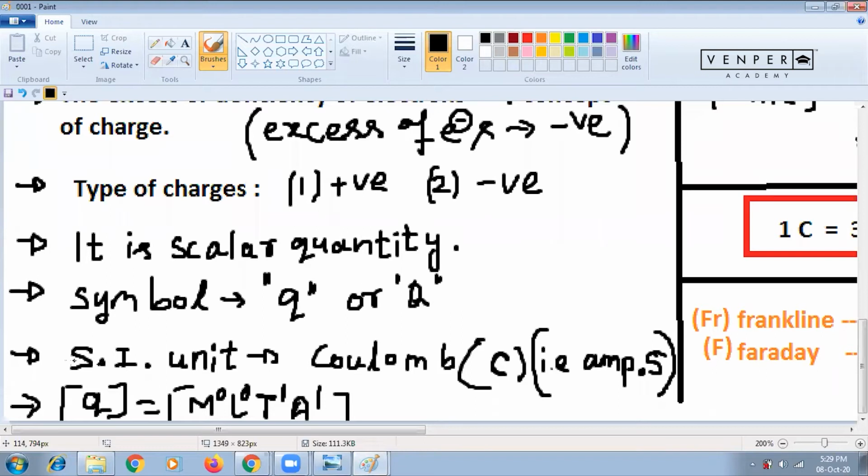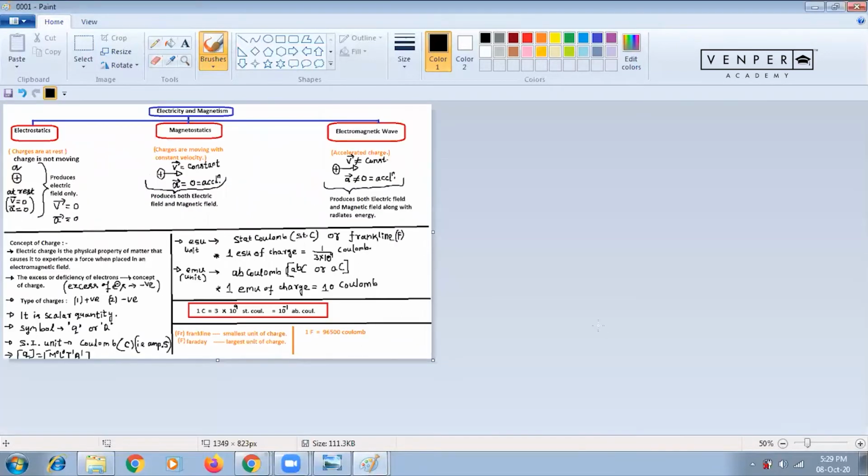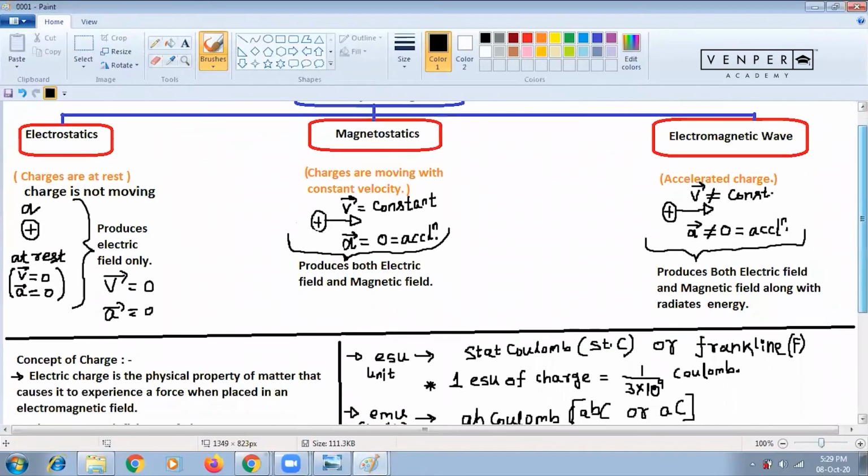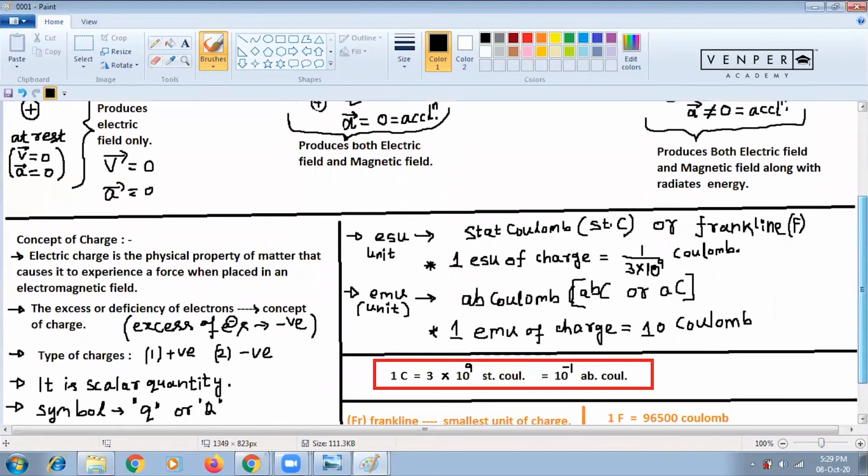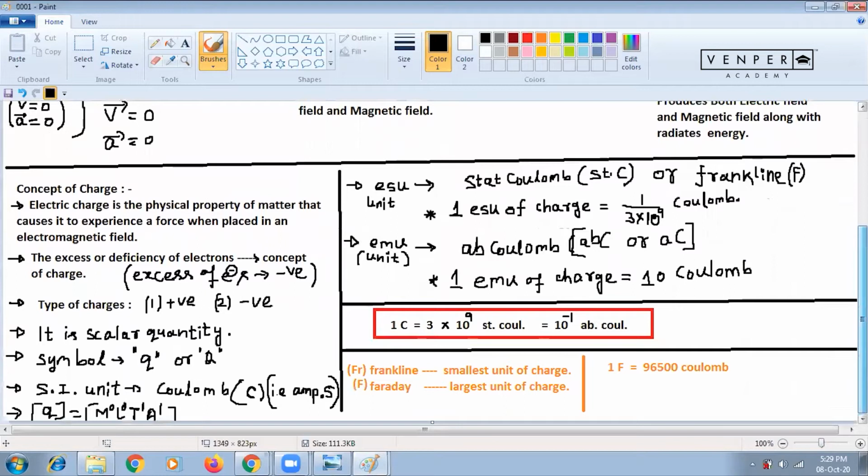Okay, everyone. This is the normal thing you wrote, that is not an issue. Now see some other unit.